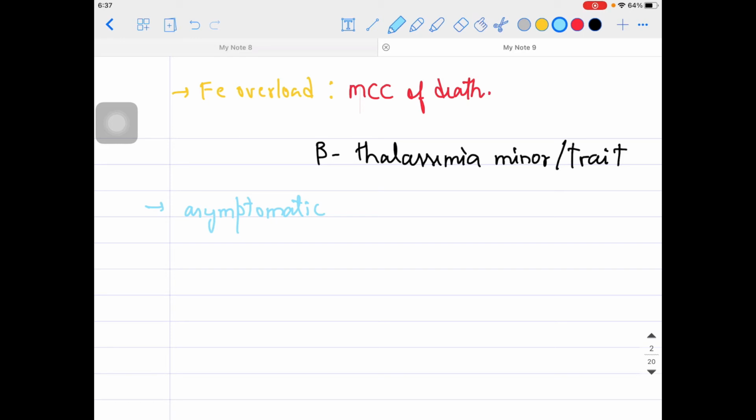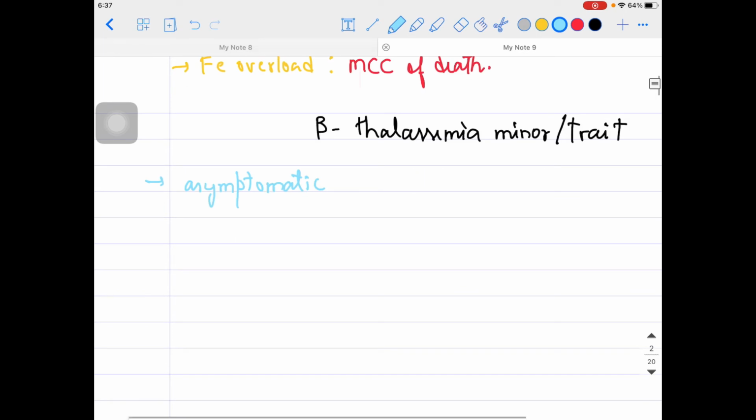Then next, if you talk about the lab diagnosis for such patients, you can see some findings. Remember, in beta thalassemia major I told you HbF is more, HbA2 is more, but HbA will be less. Over here hemoglobin will be decreasing, that's fine.